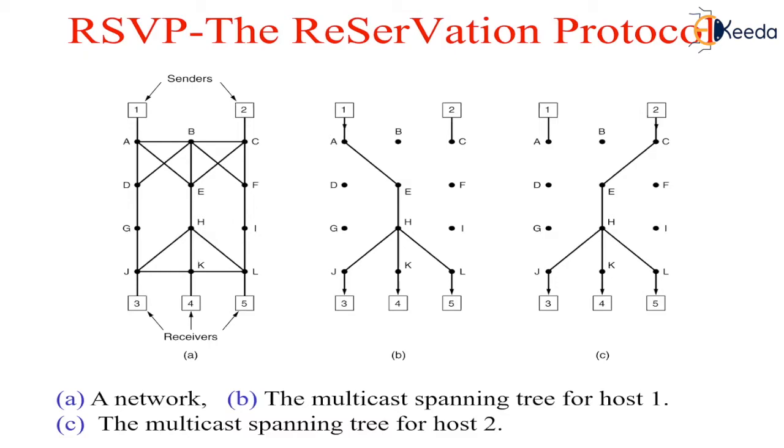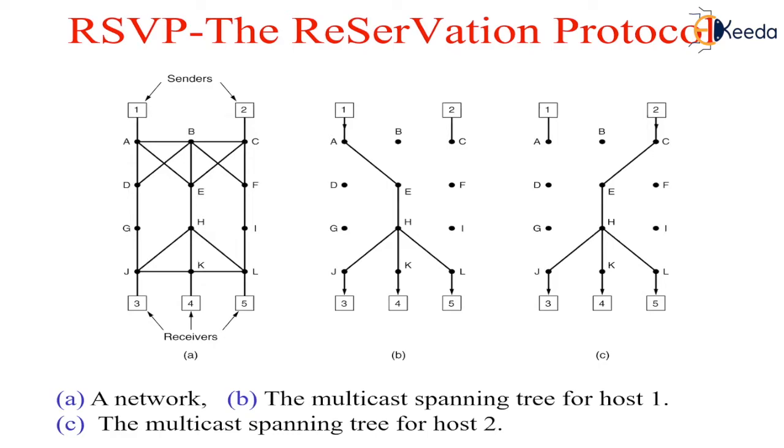In its simplest form, the protocol uses multicast routing using spanning trees. Each group is assigned a group address. To send to the group, the sender puts the group's address into the packet. The standard multicast routing protocol then builds a spanning tree covering all group members.